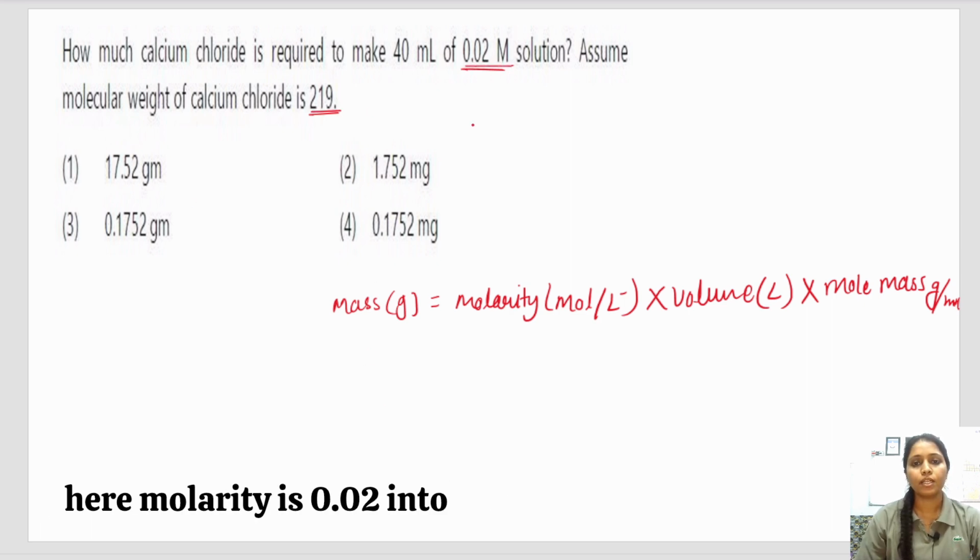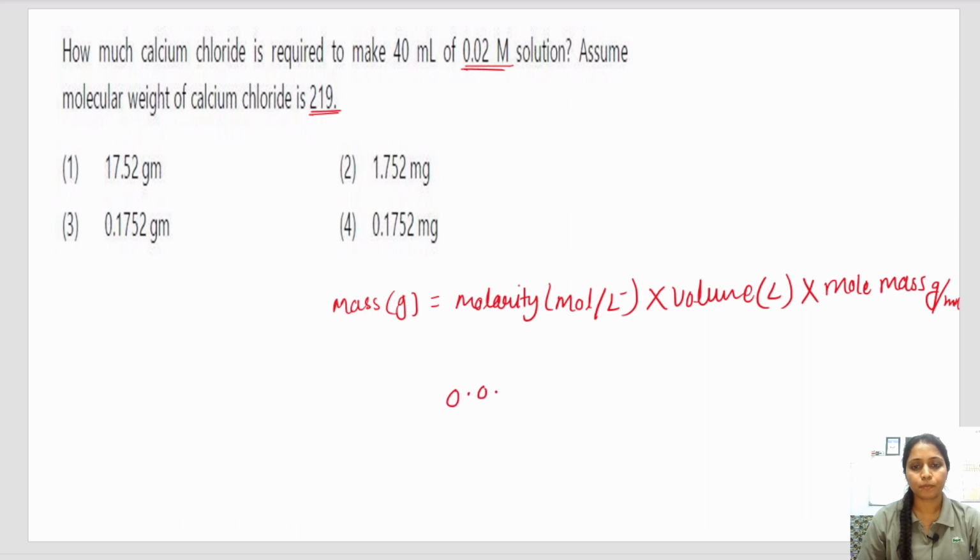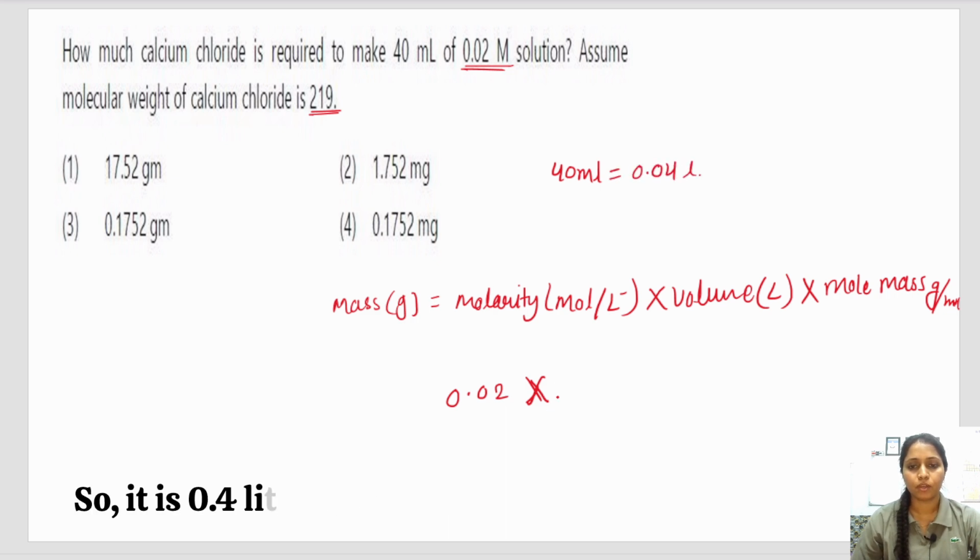Here molarity is 0.02 into volume is 40 ml. If we convert it into liter, it is 0.04 liter. So it is 0.04 liter into 219, the molecular mass.